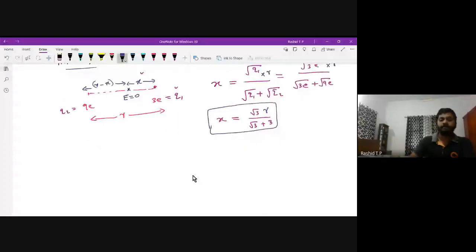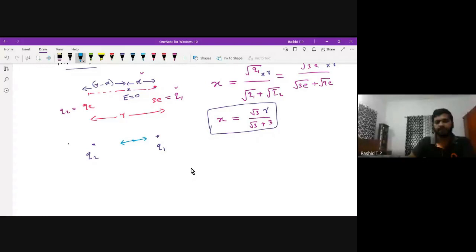What is the actual way, the actual procedure? Actual procedure is this one. You can try yourself at home. This is your charge Q1, and this is your charge Q2. The net electric field intensity at this point is 0, which means the electric field, a vector quantity, should cancel out like this. Both should have the same length and opposite direction.